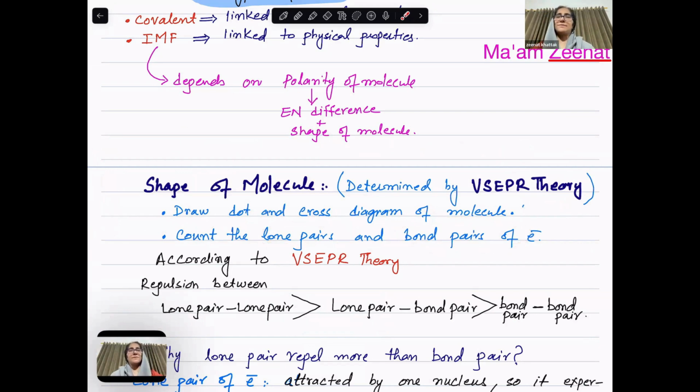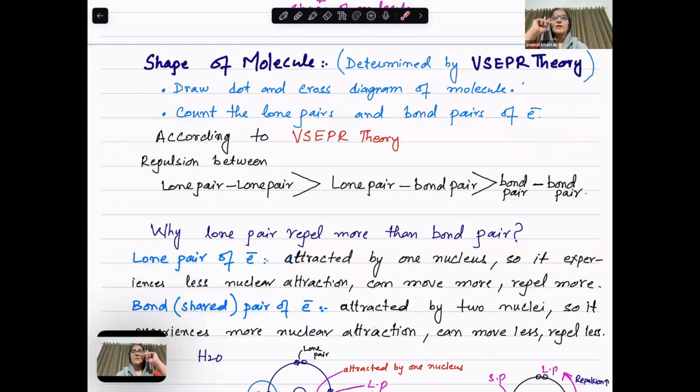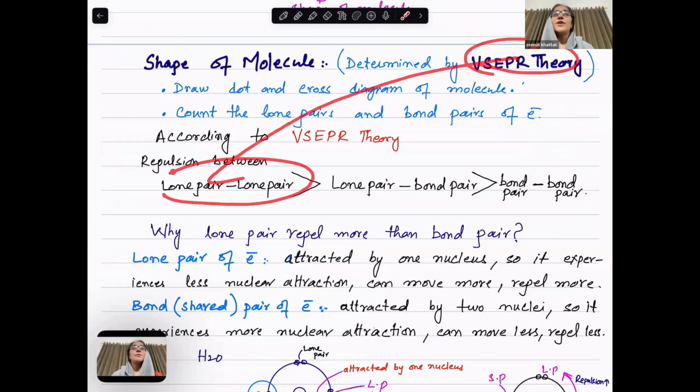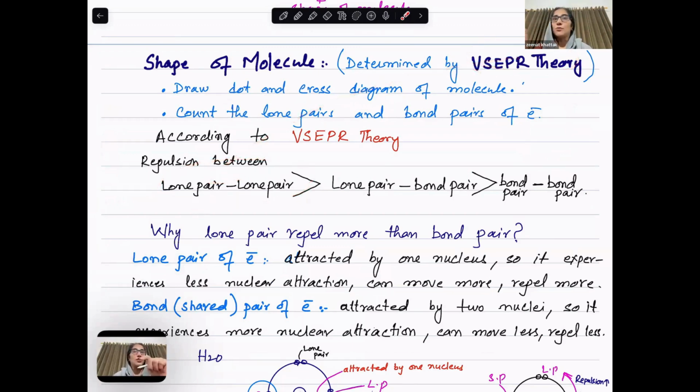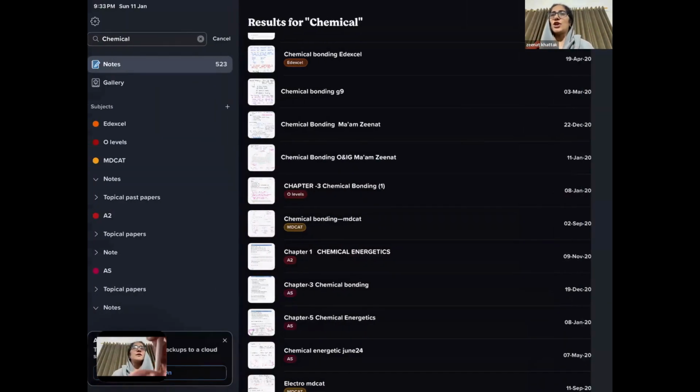Right? For example, but at the same time, wait a minute. According to this theory, the repulsion between two lone pairs is much more than between a lone pair and a bond pair, which is much more than between bond pairs. But what is a lone pair? What is a bond pair? And how are we going to relate it to the valence shell electron pair repulsion theory to find the shape?